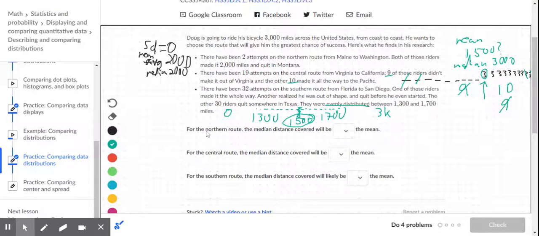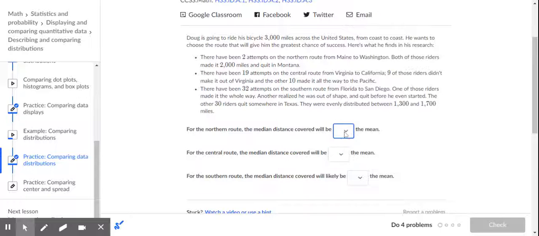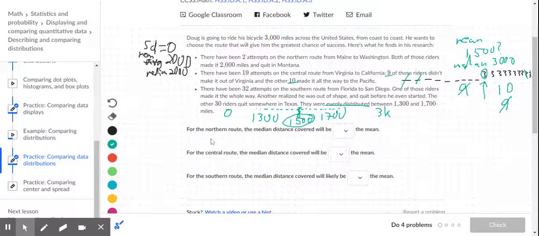For the northern route, the median distance covered will be greater than, less than, or equal to the mean. Let's see what this says. We get a drop down, and we get to pick one of these. For the northern route, the median distance covered will be equal to the mean. We already did that right there.